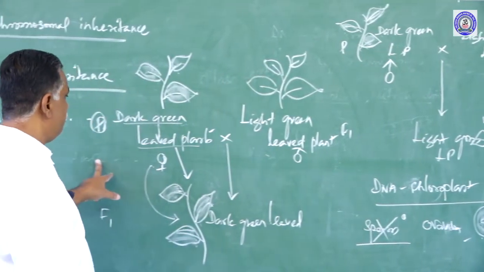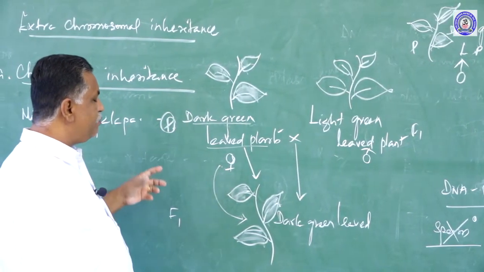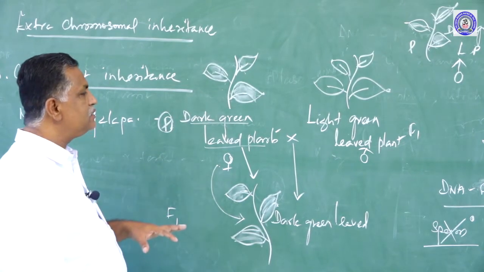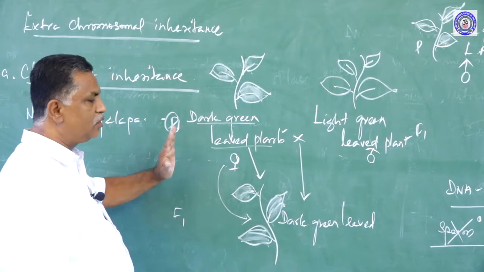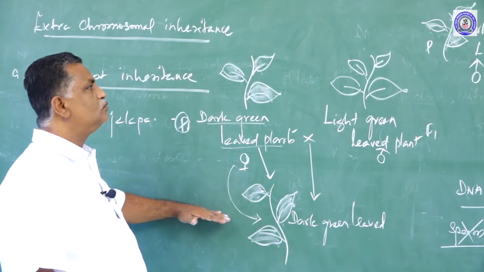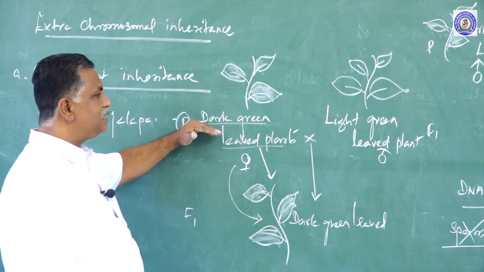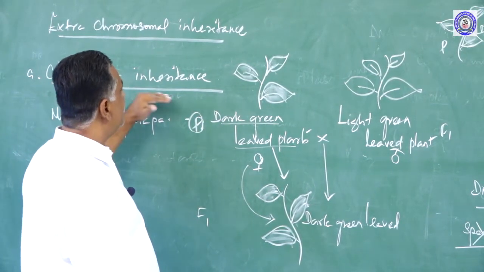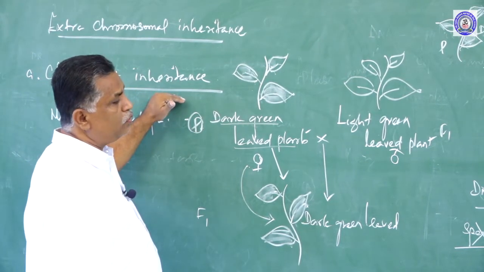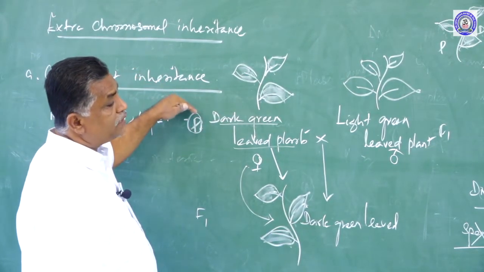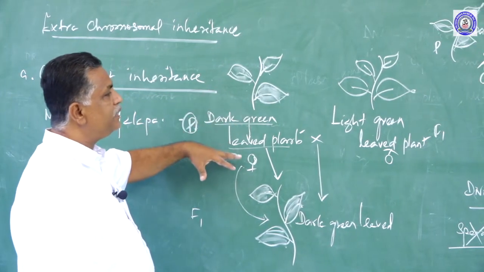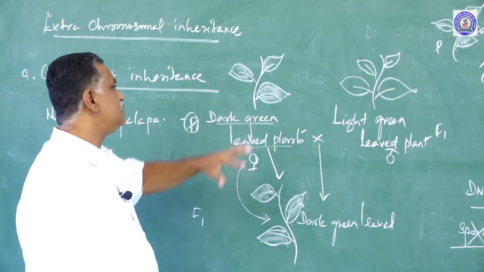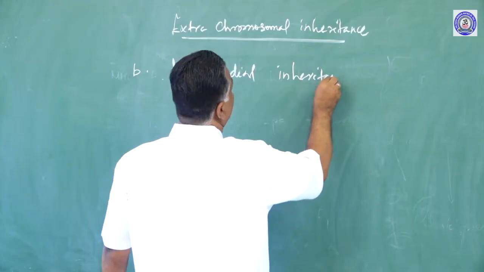To put it clearly, the DNA present in the chloroplast of the ovum determines the phenotypic character of the organism in the F1 generation. So this is because of cytoplasmic inheritance, especially chloroplast inheritance. Chloroplast, or the DNA present in the chloroplast, plays a vital role in the establishment of the character as far as the color of the leaf is concerned, in this case of Mirabilis jalapa.